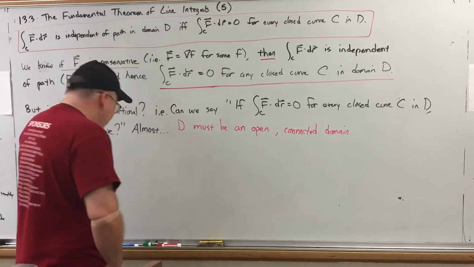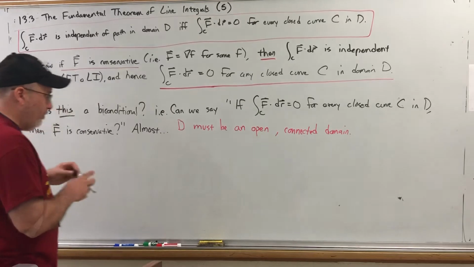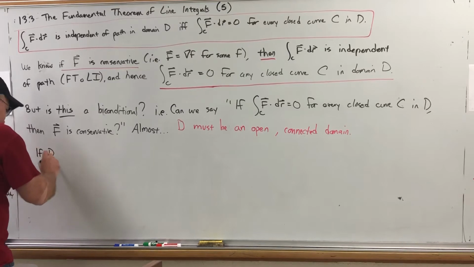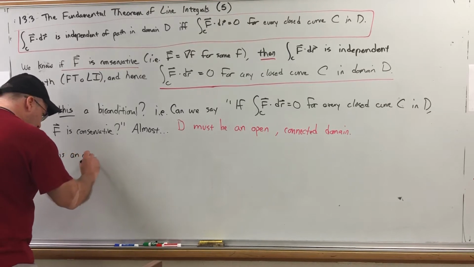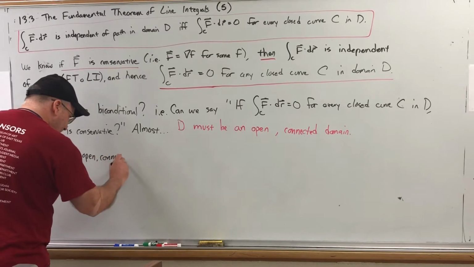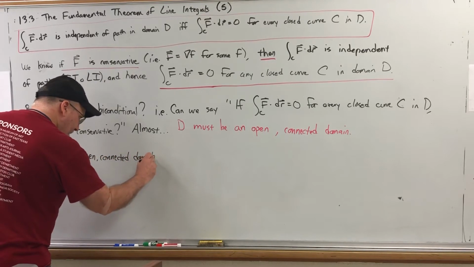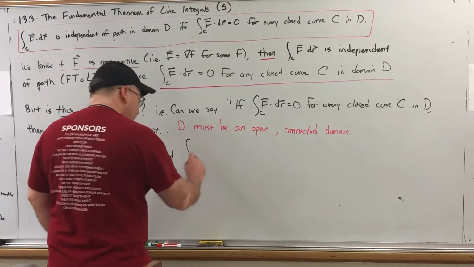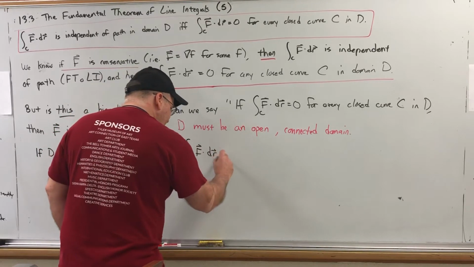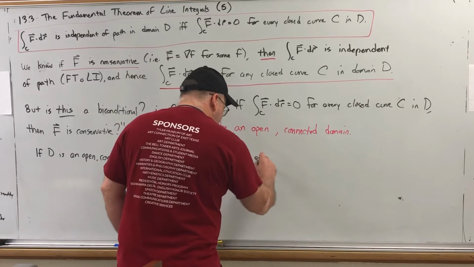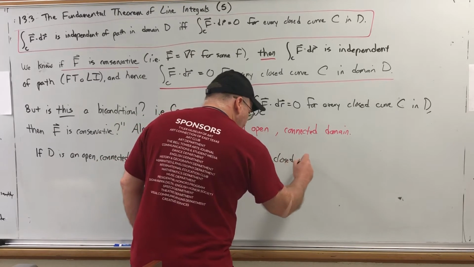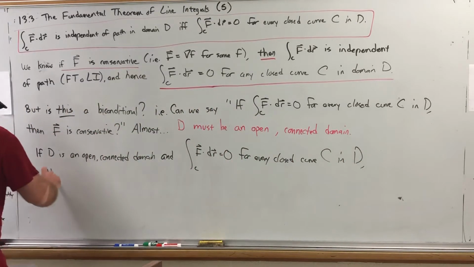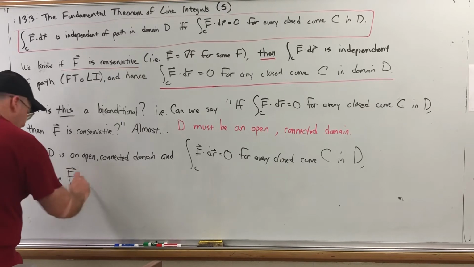But if your domain is open and connected, then this does become a biconditional. So we can say the following for the reverse implication. If D is an open, connected domain, and the line integral over the curve C of f dot dr is equal to 0 for every closed curve C in D, then the vector function f is conservative.